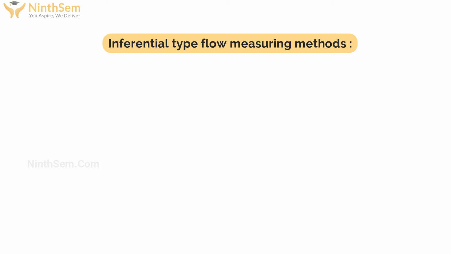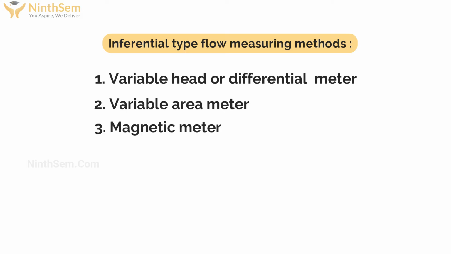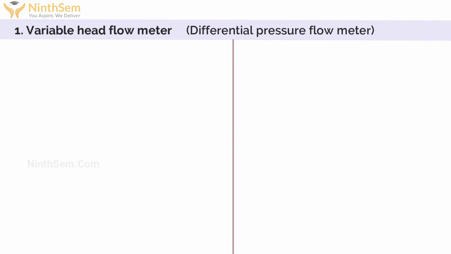What are those? One is variable head or differential meters. Second is variable area meter. Third is magnetic meter. Fourth is vortex meter. Fifth is ultrasonic meter. So first I start with the variable head flow meter.